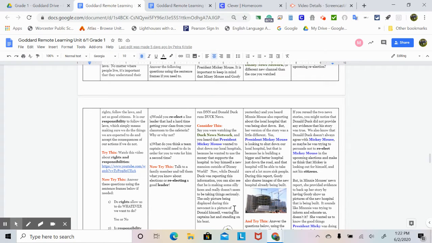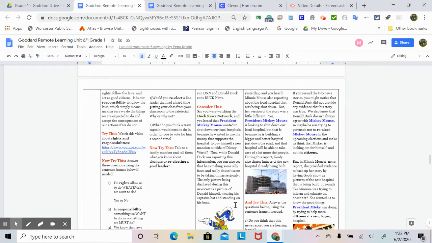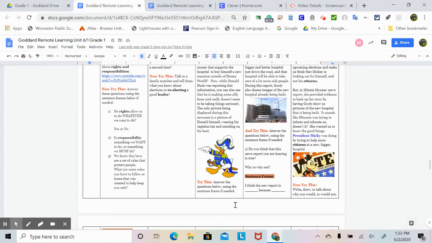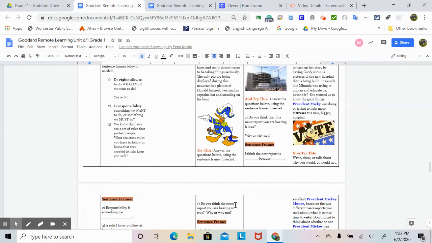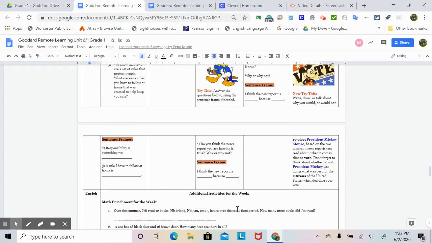The only picture being displayed during this newscast is a picture of Donald himself wearing his captain's hat and standing on his boat. Try this. Answer the questions below using the sentence frame. Do you think the news report you are hearing is true? Why or why not? I think the news report is blank because blank.